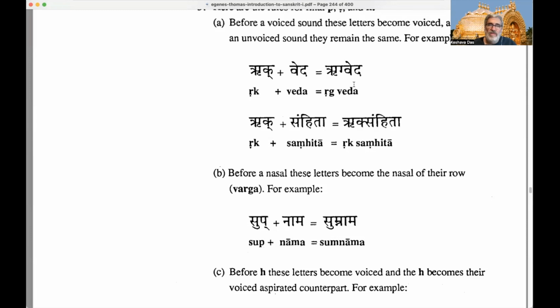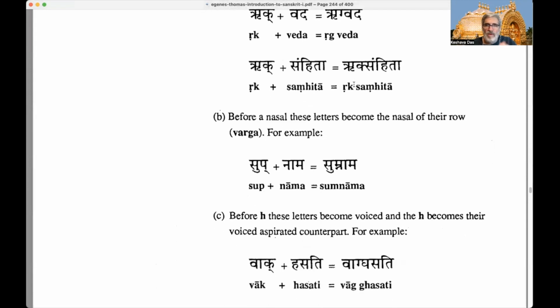Therefore, the K at the end of Rik becomes softer. It becomes voiced also. Ka becomes ga, the first voiced letter of the same family. So Rik Veda becomes Rig Veda. Much easier to say than Rik Veda. See? Rig Veda. All right.